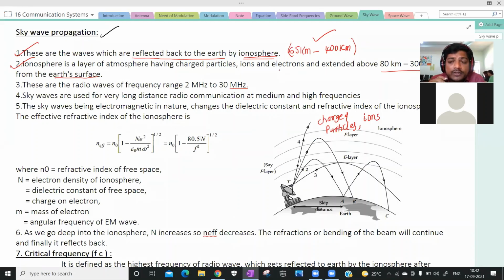Okay, now. The next mode of propagation is what? Sky wave propagation.